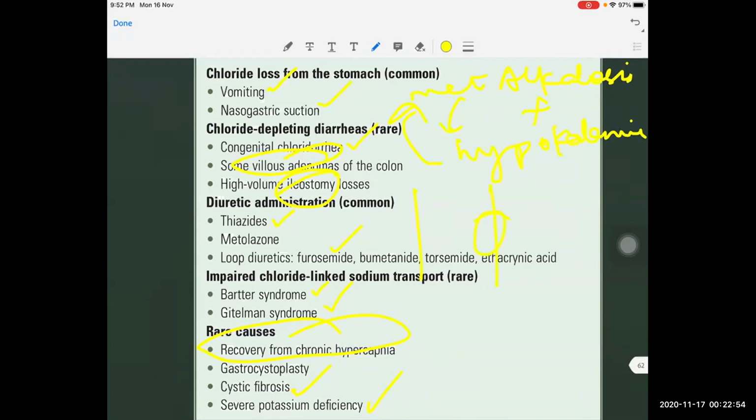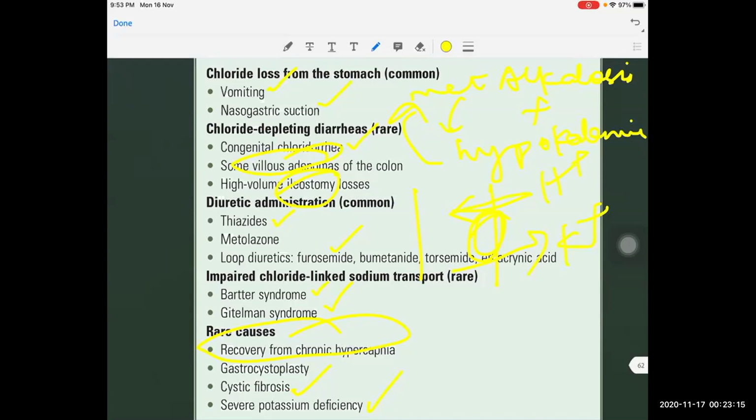present in the distal nephron, and it will be activated. Because of that activation, the normal action of this H plus K plus ATPase is reabsorption of potassium and the excretion of hydrogen. So when there is hypokalemia, there will be activation of this H plus K plus ATPase.